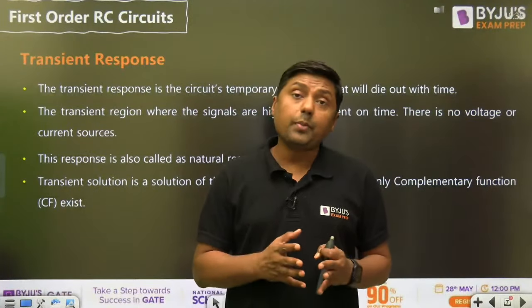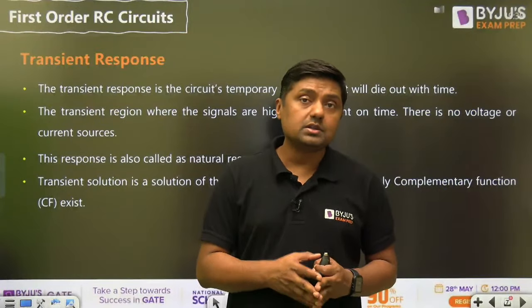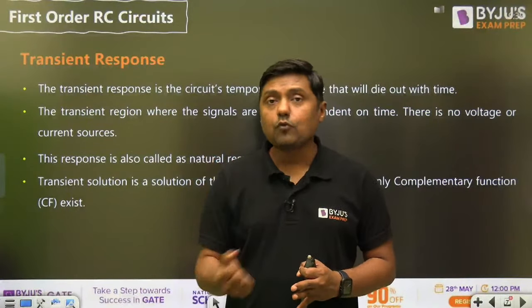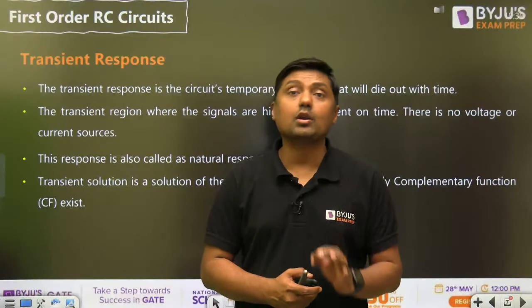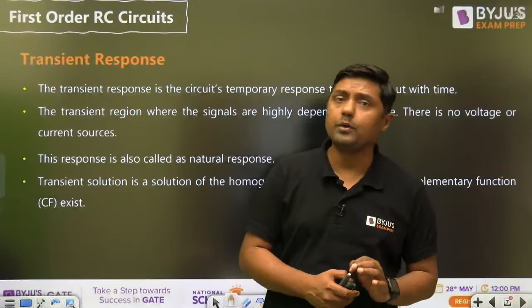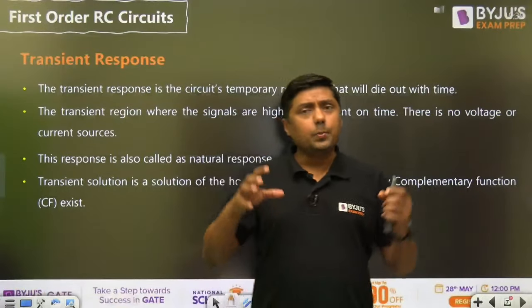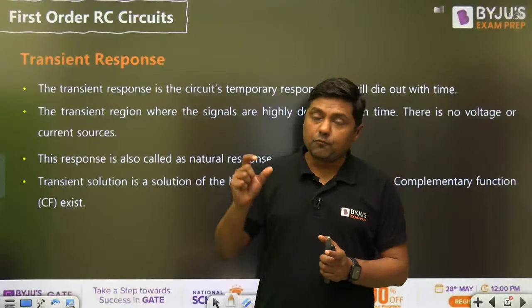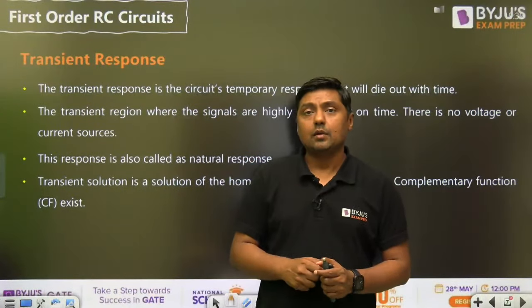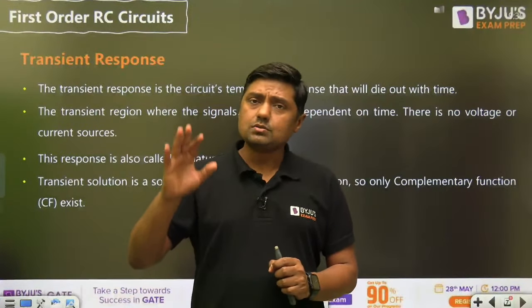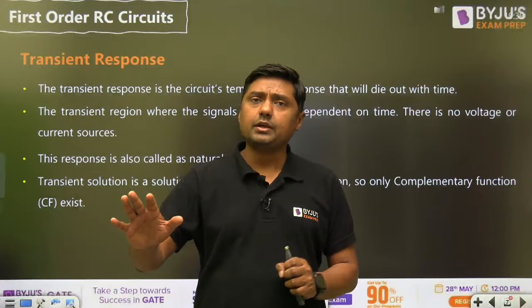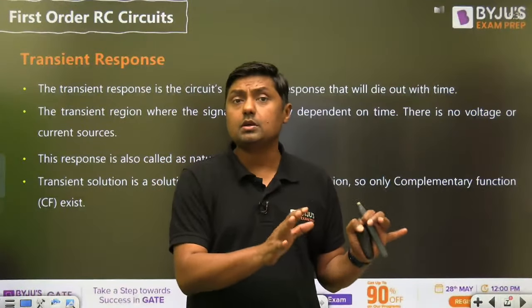Right, so it depends upon the value of the elements, it depends upon the number of components in a particular circuit. So transient, that is what natural response. It depends upon the nature of the particular circuit. It depends upon time. It is a function of what? Time. But steady state is independent of time. So once you reach what? Steady state, the circuit response will be stable.